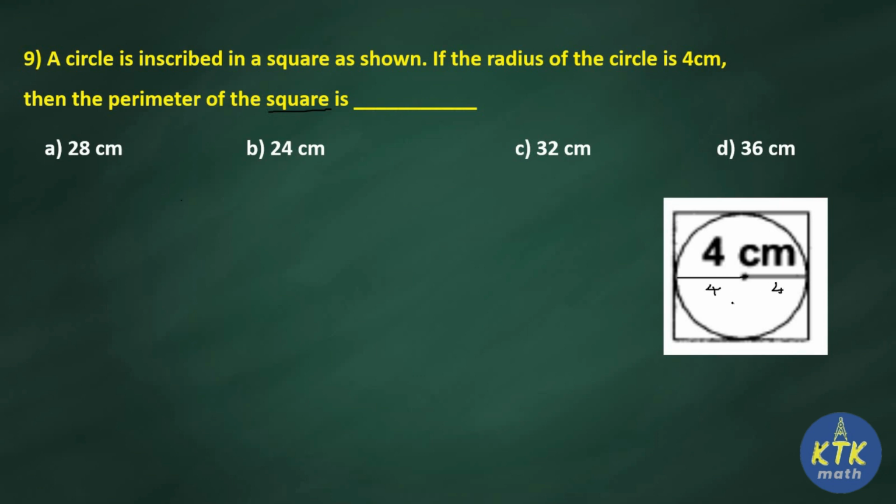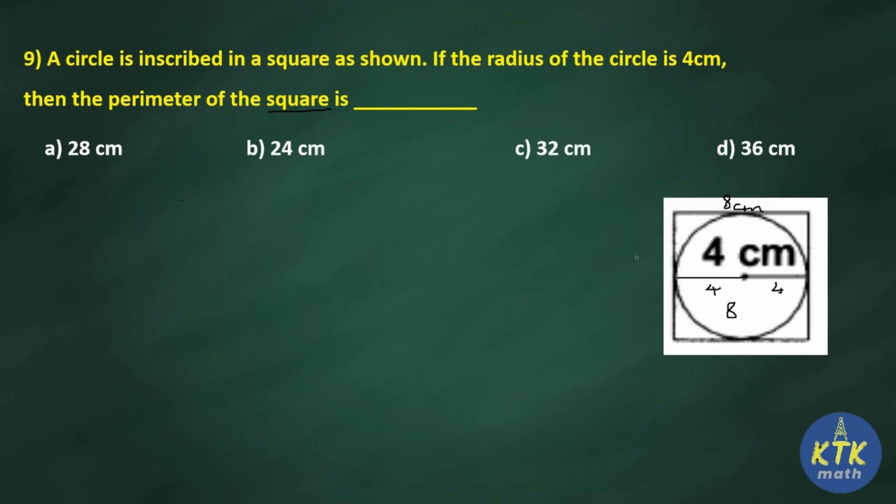So 4 plus 4, your diameter will be 8. Now the diameter of the circle is 8. Then what will be the side of the square? The side of the square is also 8 only.